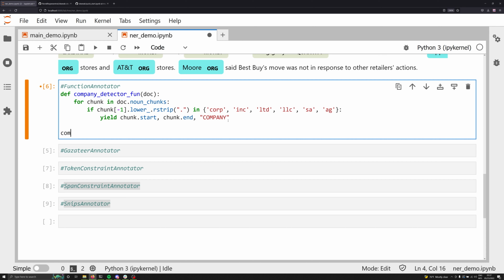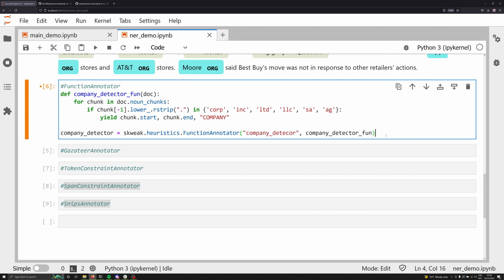Now that we've got our function made, we can call something like company_detector. That's going to be equal to skweak.heuristics.FunctionAnnotator. And this is going to allow us to put in essentially two arguments. The first thing is going to be what we want to call it. In this case, we're going to call it company_detector. And then the next argument is going to be the function that links to. In this case, the function is company_detector_fun.